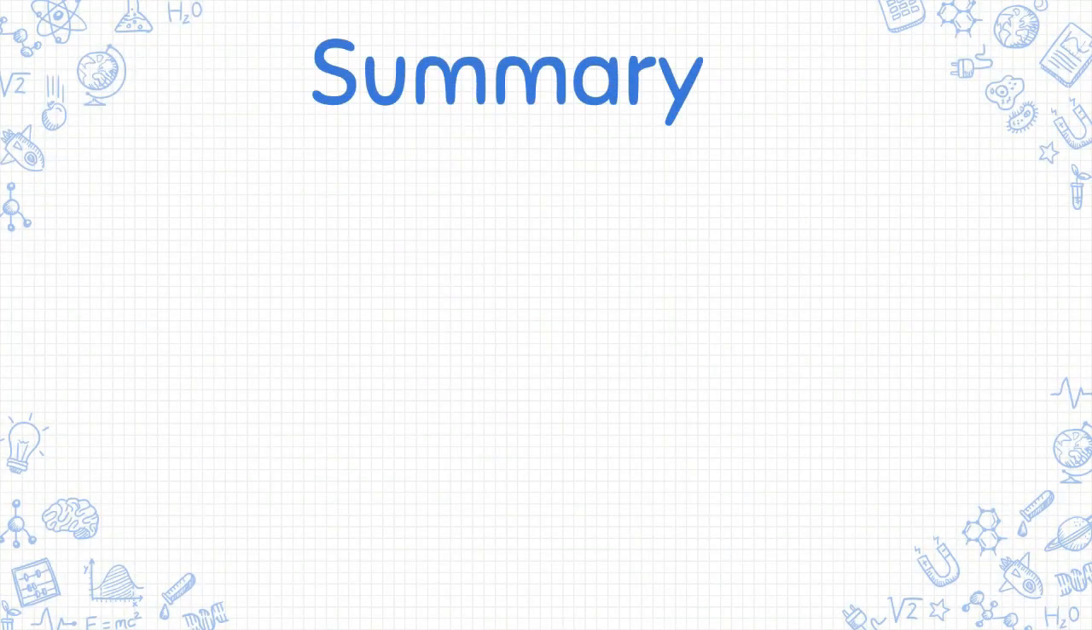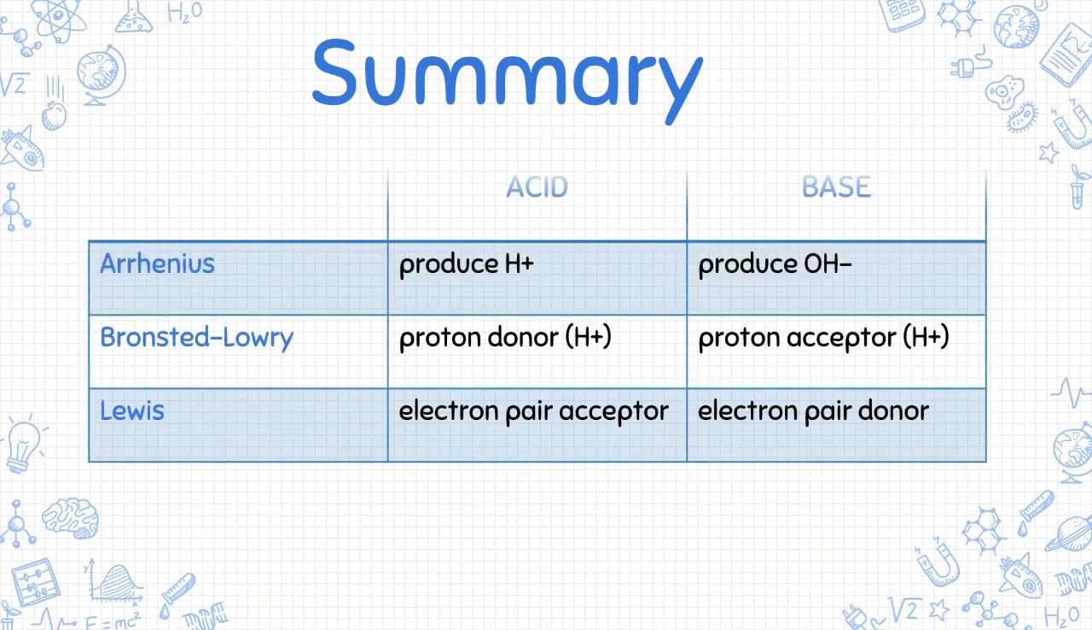That's the end of it. Here's a summary to help you keep up with all the concepts. In the Arrhenius theory, acids produce hydrogen ions, while bases produce hydroxide ions. In the Bronsted-Lowry theory, acids are proton donors, while bases are proton acceptors. Lastly, in the Lewis theory, acids are electron pair acceptors, while bases are electron pair donors.